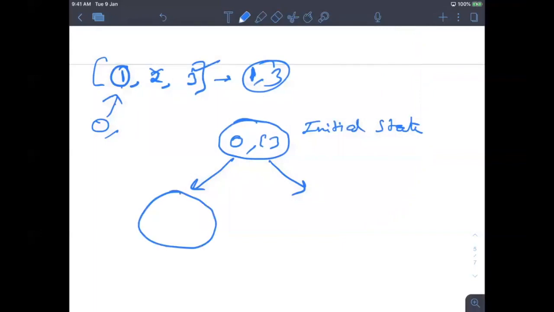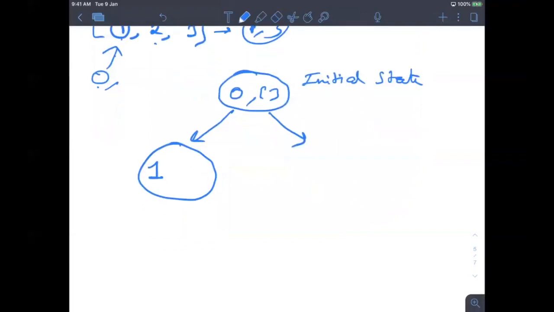Basically I am moving to another number, so my index becomes 1, and since I'm not choosing it, my box is still empty. If I choose it, then it is 1, and this box will become 1.